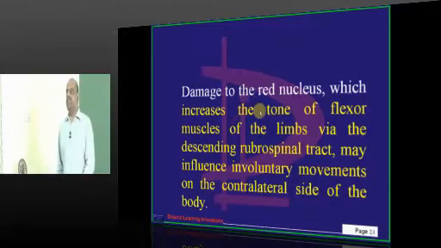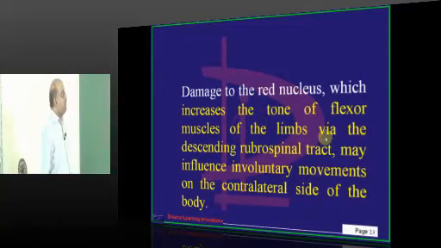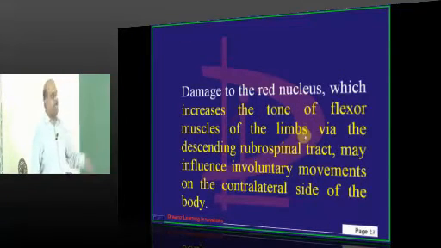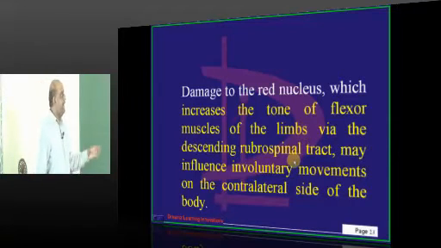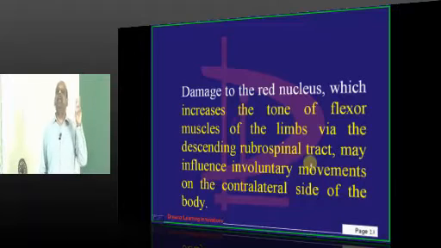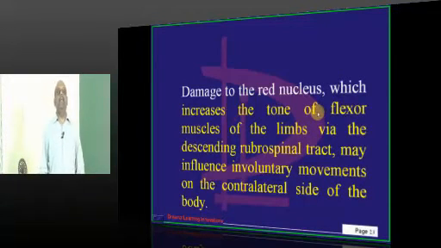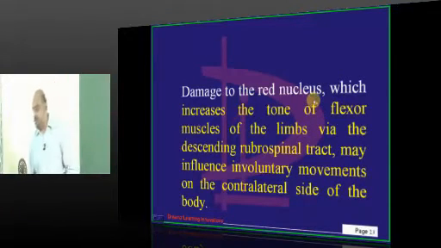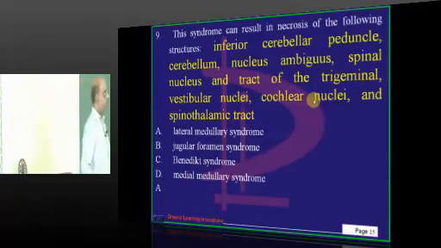And once the red nucleus is involved, the tone to the flexor muscles of the limbs will increase, and that leads to a tremor, which is called the rubral tremor. In the case of Benedict syndrome, where the red nucleus is the one which suffers the infarction, is what I want to underscore to all of you.